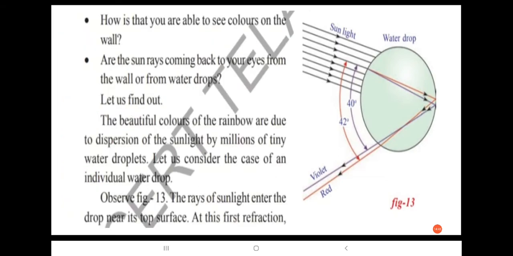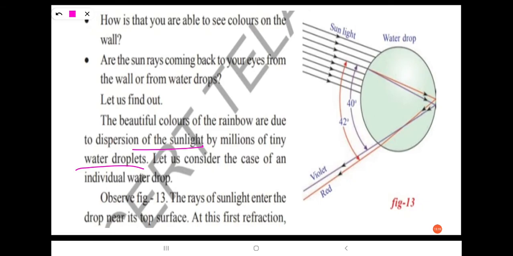Okay, so how is it that you are able to see colors on the wall? Are the sun rays coming back to your eyes from the wall or from the water drops? Here, the beautiful colors of the rainbow are due to dispersion of the sunlight by millions of tiny water droplets.